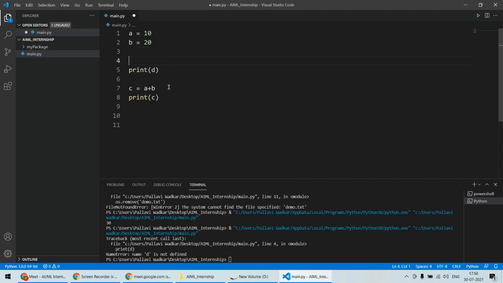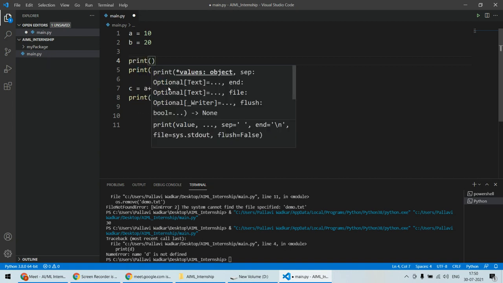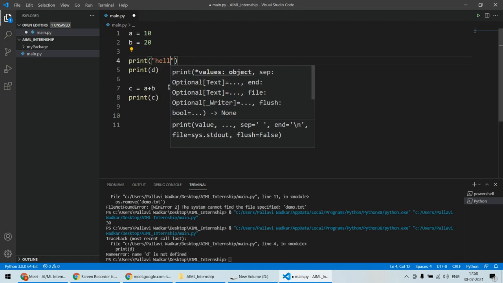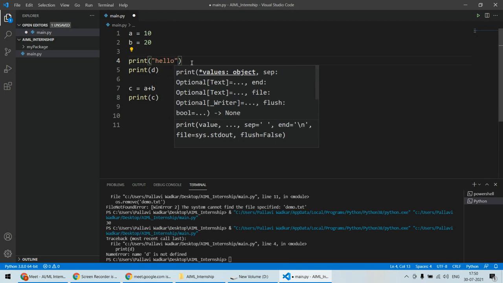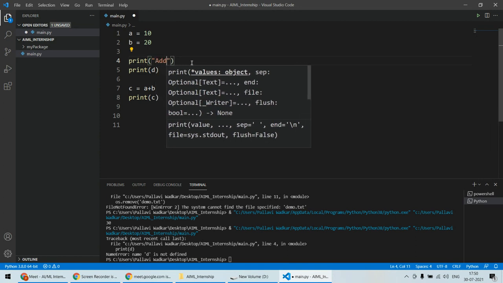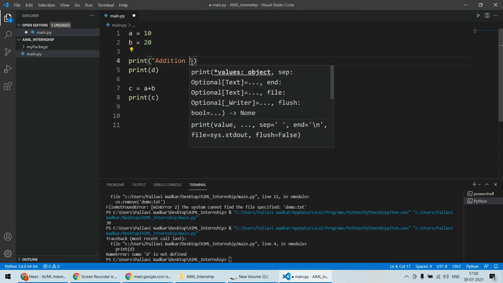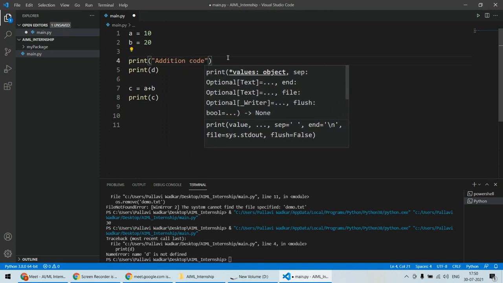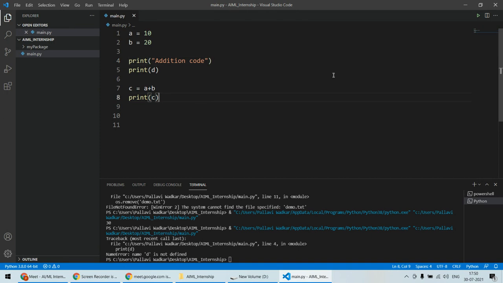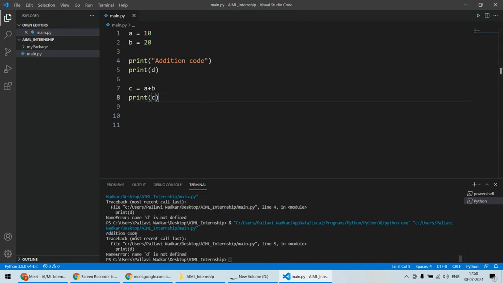Something does get executed if there is no error. Let's say here I print hello, and this is the addition program, I specifically write addition code. Now you will see that this line number 4 will be executed. Okay, addition code is printed, it is executed, but after this line, as there is an error, this error has crashed the program.